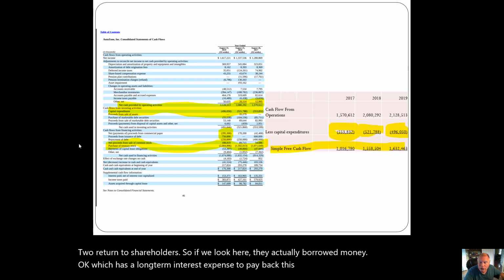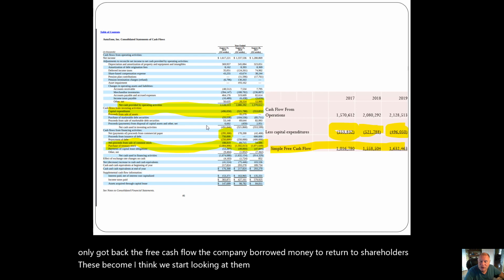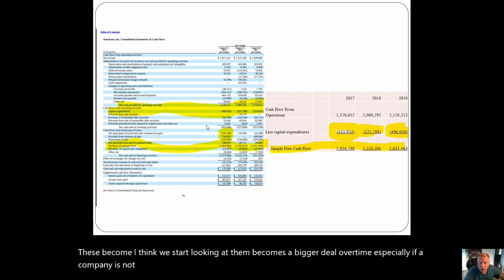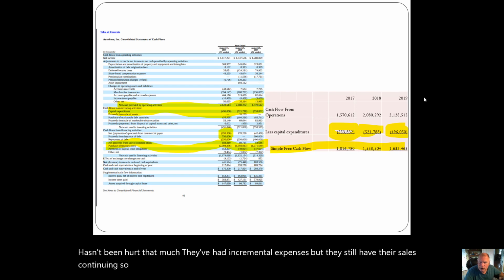So shareholders not only got back the free cash flow, the company borrowed money to return to shareholders. These become, I think we start looking at them, a bigger deal over time, especially if a company is not generating as much cash flow as it had in the past. Now, AutoZone, we know as a result of COVID-19, hasn't been hurt that much. They've had incremental expenses, but they still have their sales continuing. So this is an example of it.